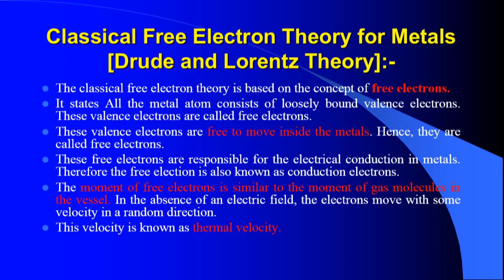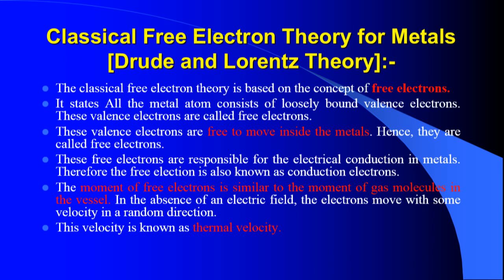In the absence of an electric field, the electron moves with some velocity called random velocity. That velocity is known as thermal velocity. Without any electric field, the electron can still move from one point to another because it finds continuity without any disturbance. Even in the absence of an electric field, the free electron moves from one atom to another, but it will not find any direction. The direction will be given by the electric field.